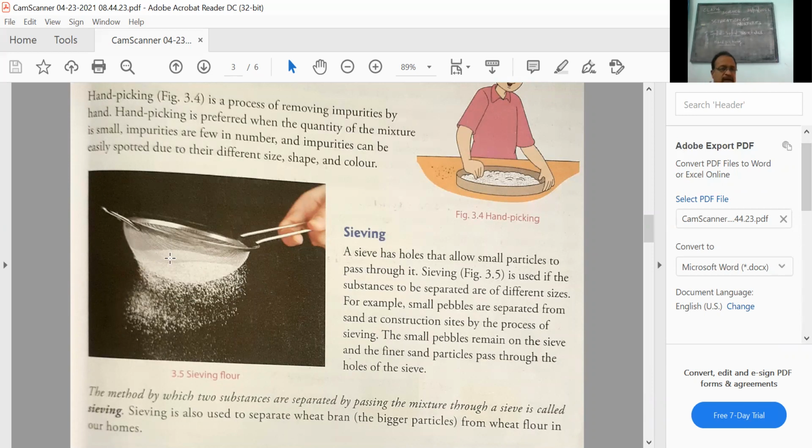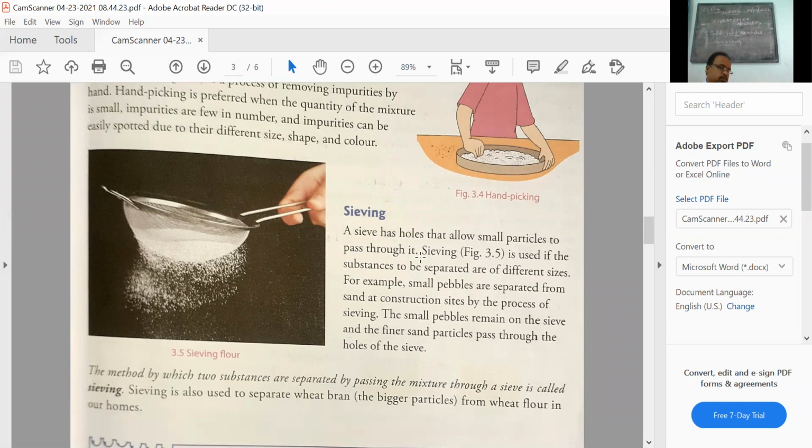Only materials with different sizes can be separated by this method. Actually, the unwanted, undesirable particles are having big size, so they cannot pass through the holes of the sieve. This device is a sieve, which is having very fine holes in it. A sieve has holes that allow small particles to pass through it.